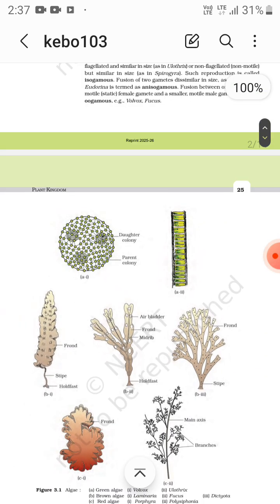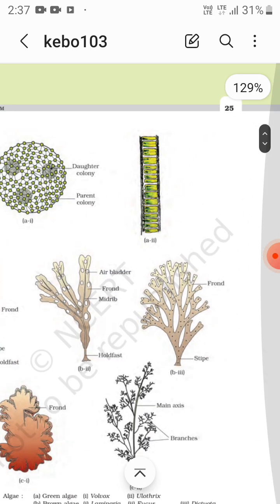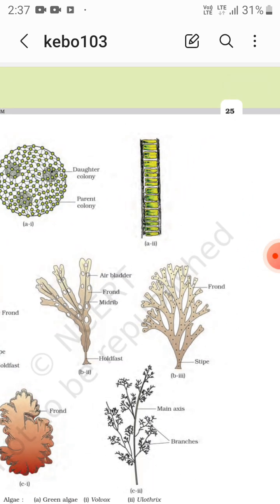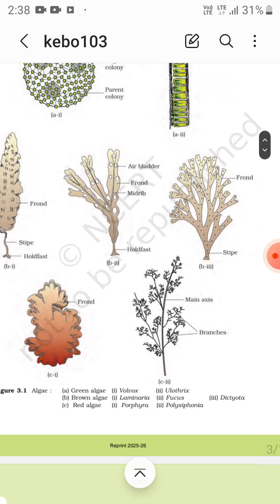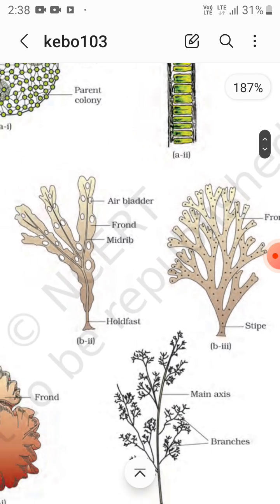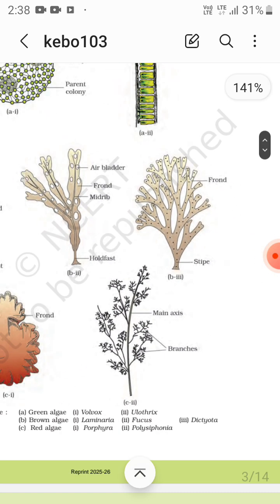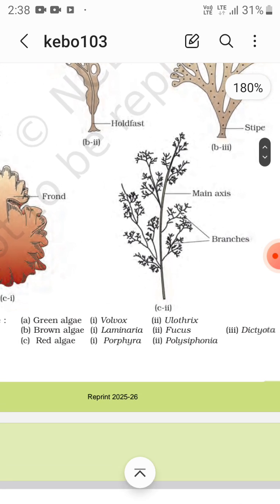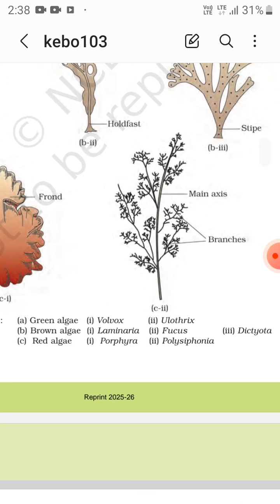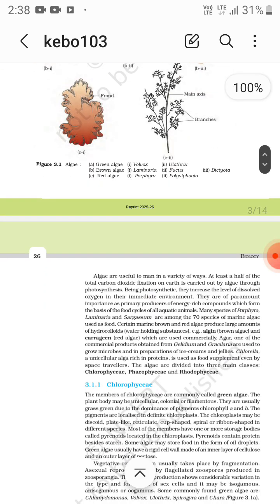Now let me tell you examples. This one is Volvox, a colonial form, and this one is Ulothrix. Then brown algae: this is Laminaria, with frond, stipe, and holdfast. This one is Fucus, with air bladder, frond, midrib, and holdfast. And this one is Dictyota, with frond and stipe. Then this one is Porphyra, a red alga with frond, and Polysiphonia with its main axis and branches. So Porphyra, Polysiphonia, Gracilaria, and Gelidium are examples of red algae.